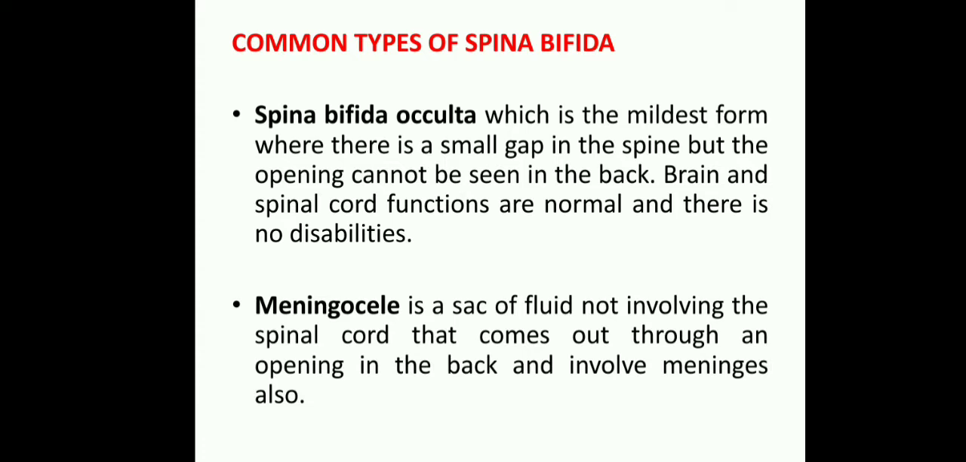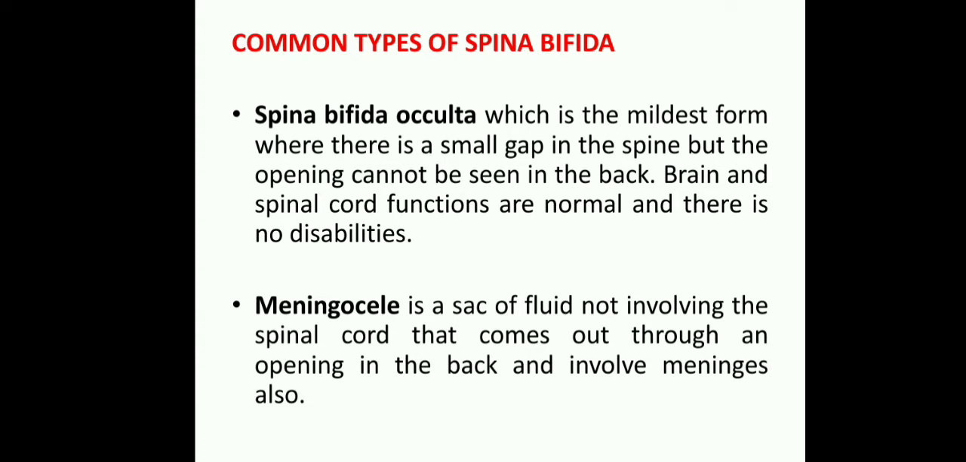What is spina bifida occulta? It is the mildest form, where there is a small gap in the spine, but the opening cannot be seen. The spine has some small defect, some gap, but there is no opening visible at the back. The brain and spinal cord functions are normal and there are no disabilities.